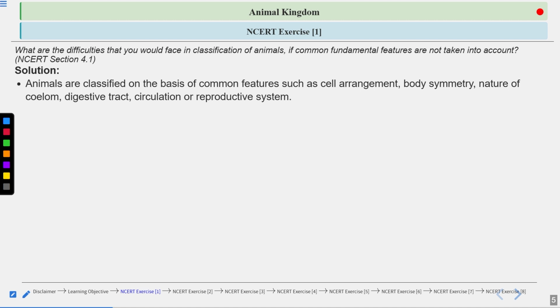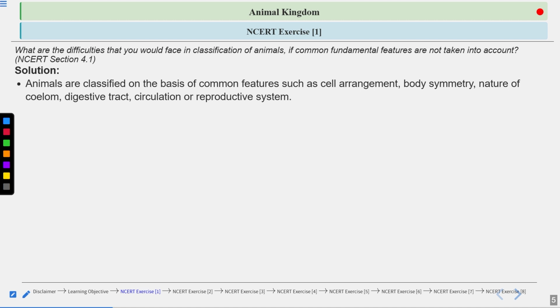Circulatory system, open and closed type of circulatory system. Open type of circulatory system, right? What we see in that, the heart pumps the blood and it pours all the blood on the cell and the tissue. So that is the open type of circulatory system.